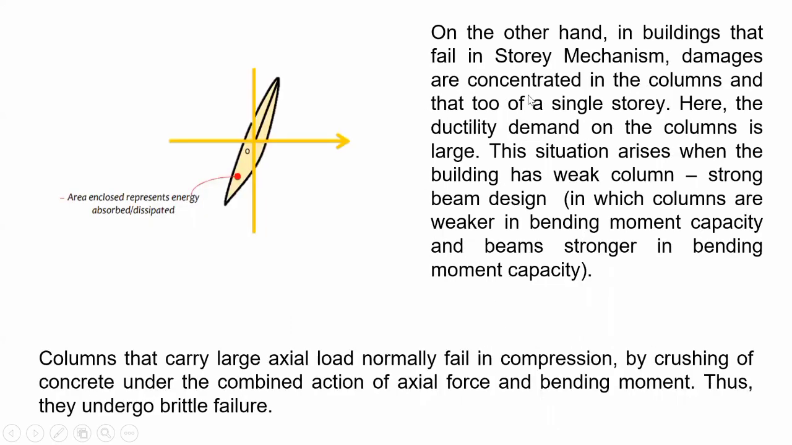So, on the other hand, in buildings that fail in story mechanism, damages are concentrated in columns and that too of a single story. Here, the ductility demand on the columns is large. This situation arises when the building has weak column and strong beam design, in which columns are weaker in bending moment capacity and beam is stronger in bending moment capacity. So, dito naman, if ang building is mag-fail in story mechanism, so it means ang column niya is weak, then ang beam design is strong.